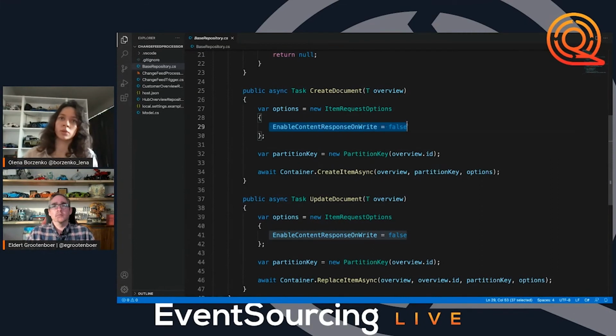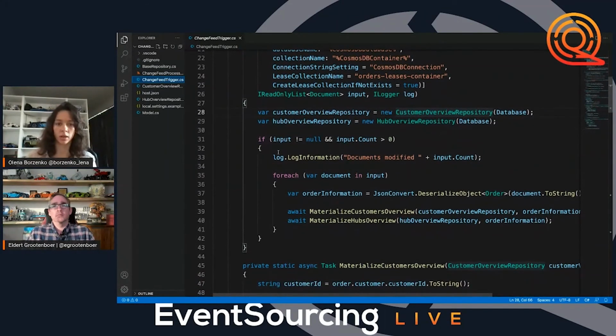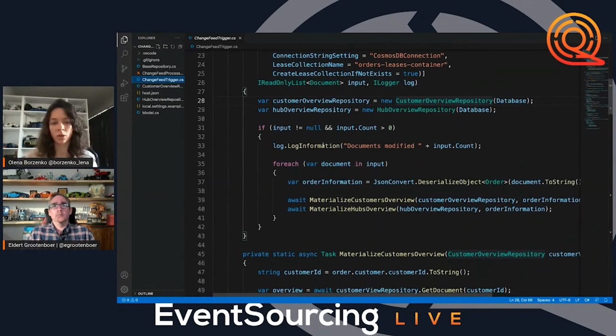And another one, which I also quite like, is enable content response on write set to false, because I'm not interested to know what exactly was written in Cosmos DB. I just need to know that my operation was successful. And basically, that's all for the repository functionality. What is happening next is that we are just receiving our documents and checking if there are any, and if there aren't, writing some log information, and then iterating through those documents, deserializing to the order object, and we're going to create those two overviews.